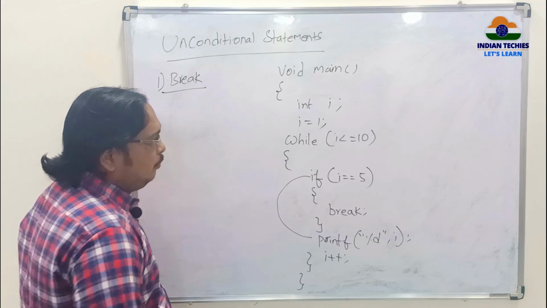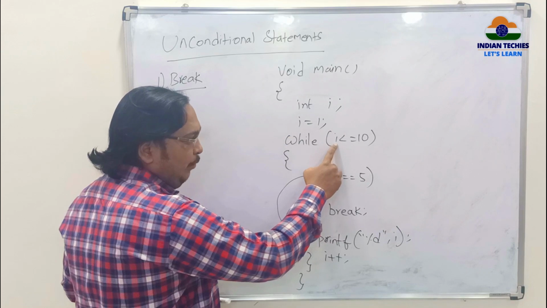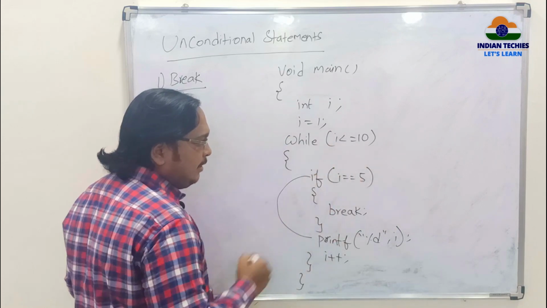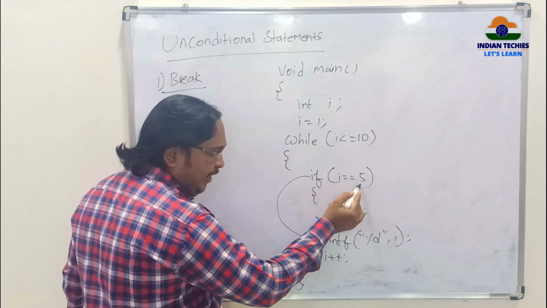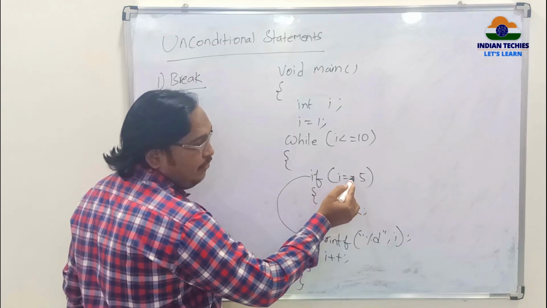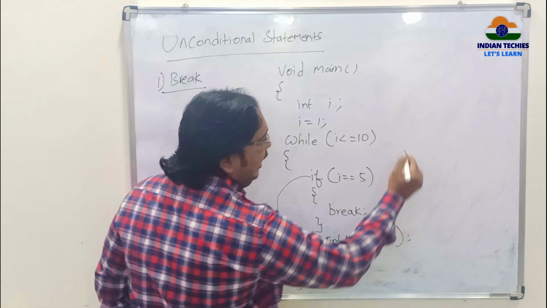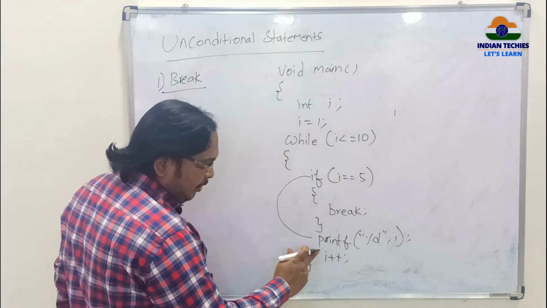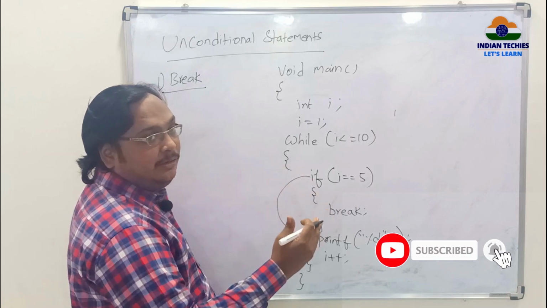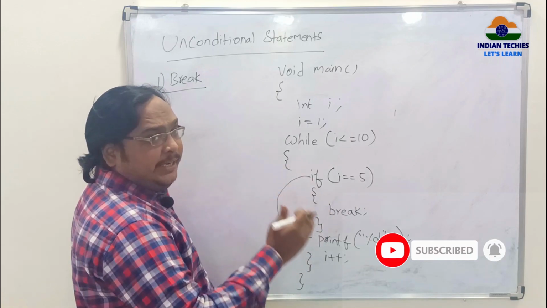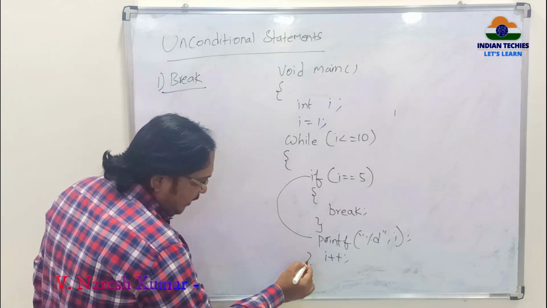Here, how are we going to do it? i is equal to 1, right? Now i value is equal to 1. 1 less than 10? Yes. So I go inside this. Now what is i value? 1. 1 is equal to 5? No. The condition is false. So I come out of the if statement, printf %d i. So it prints 1. i plus plus. i becomes 2. Plus plus means plus 1. Now the value of i is 1, so it is incremented by 1, that is 2. So the loop has been completed.